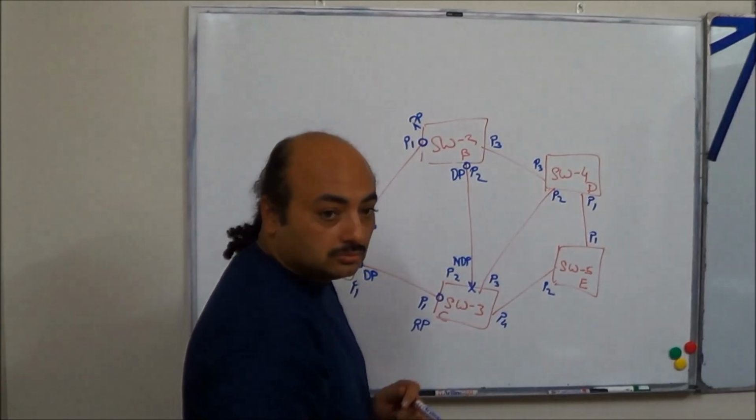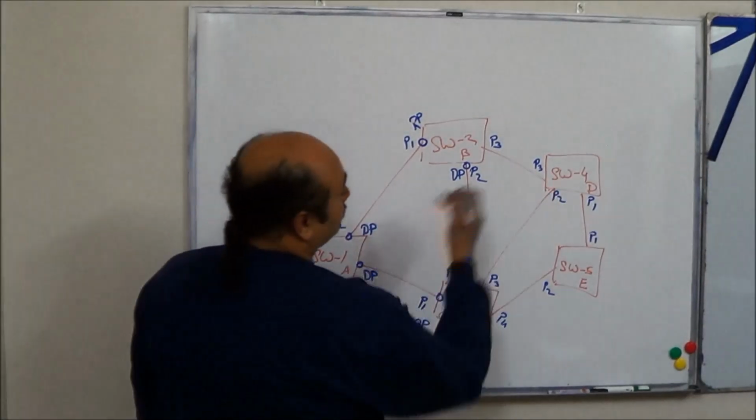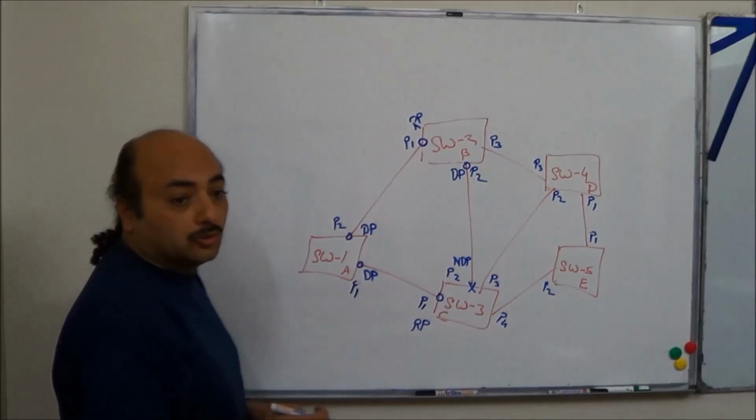Alright, cool. Okay, let's move ahead. On switch 4, root port calculation.